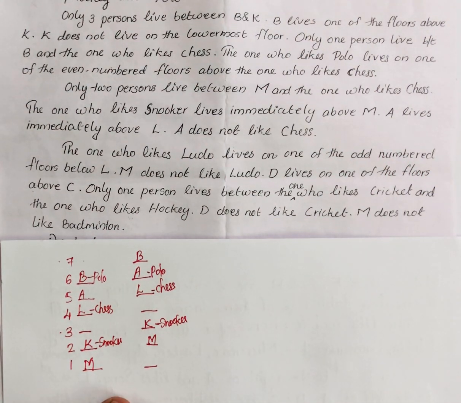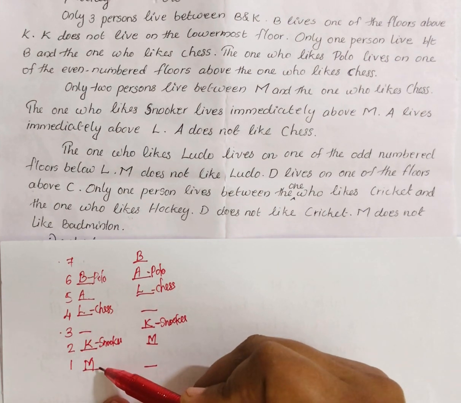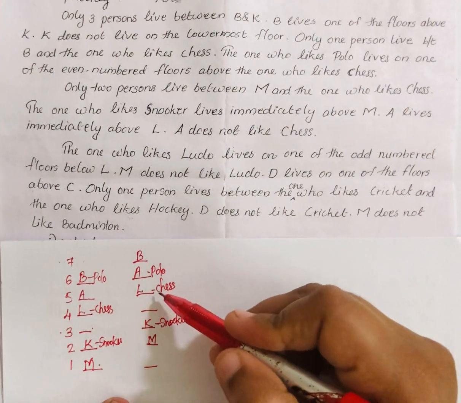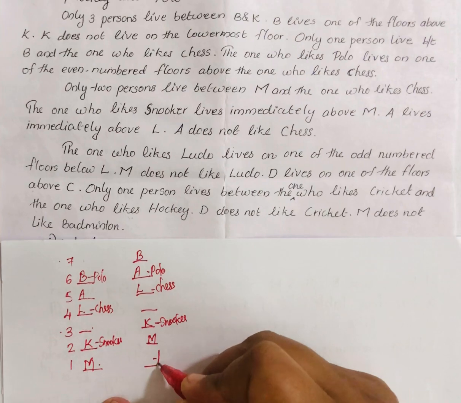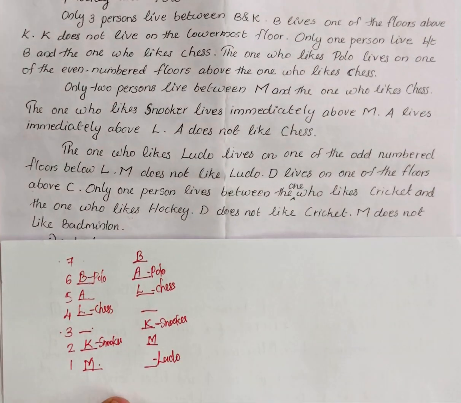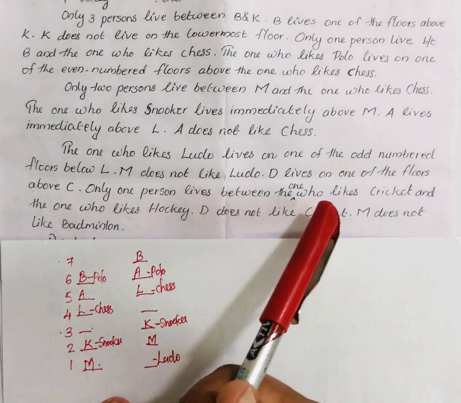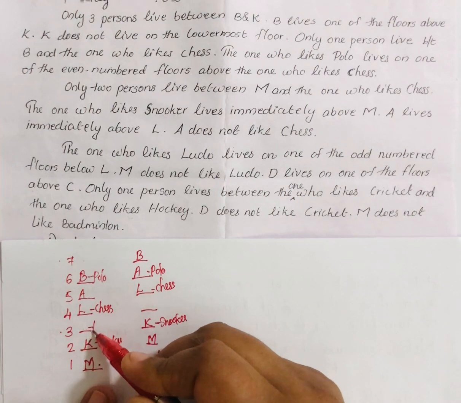Then the next condition: the one who likes Ludo lives on one of the odd number floors below L. So below L, floors 3 and 1 are vacant. Either this one can be Ludo or this one. Here below L, 3 is already filled, so only 1 is vacant. So we can put Ludo there. Then one more condition related to Ludo is given: M does not like Ludo. So here Ludo is not possible. So here is Ludo.